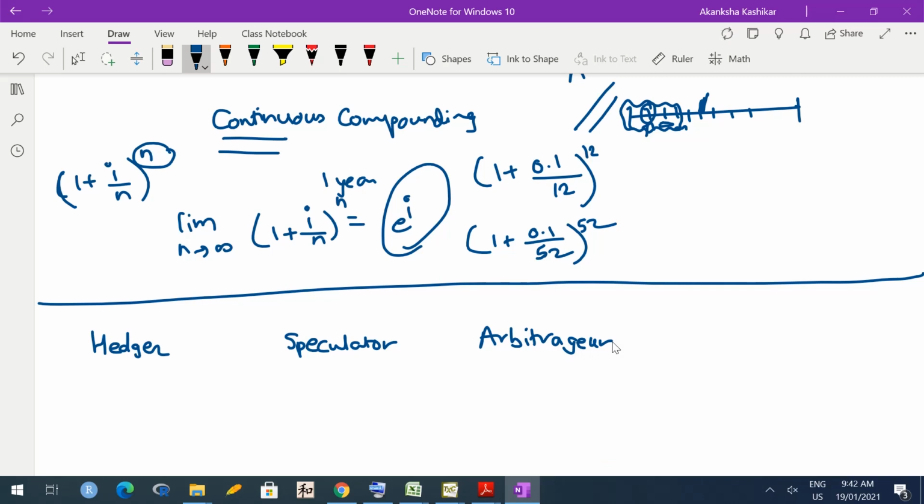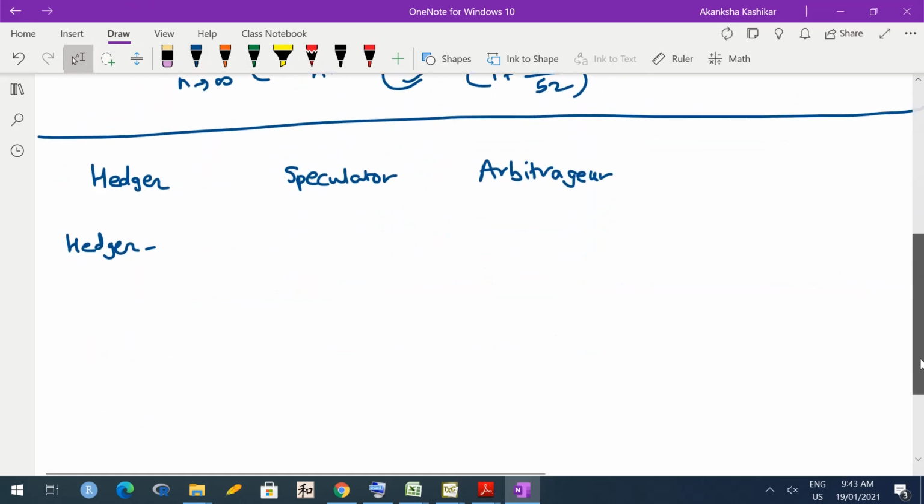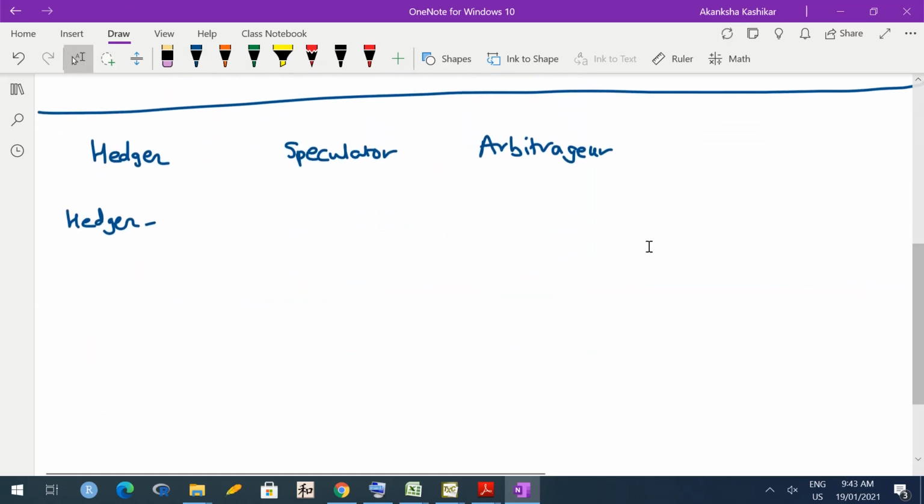Okay, so each of them has a different goal of trading, and of course, as a result of different objectives, their strategies of trading would also be different. So let us see one by one. So what is a hedger? A hedger is basically a person who does trading only to cover expected losses, or to reduce uncertainty.